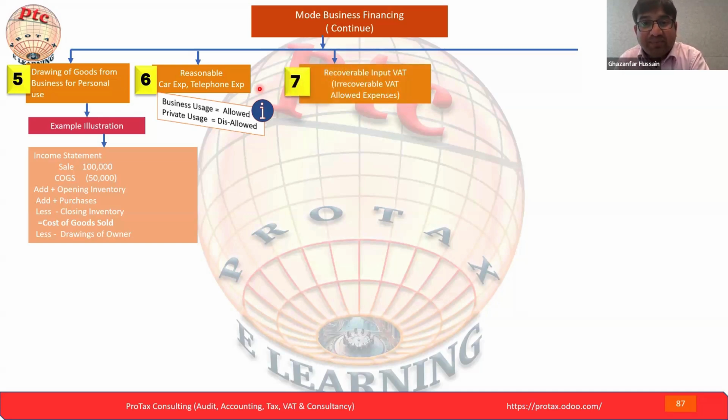Point 7 is recoverable input VAT. Irrecoverable VAT is an allowed expense. So here the important part is recoverable input VAT. Let's assume that you have VAT that you are able to recover as per the law.